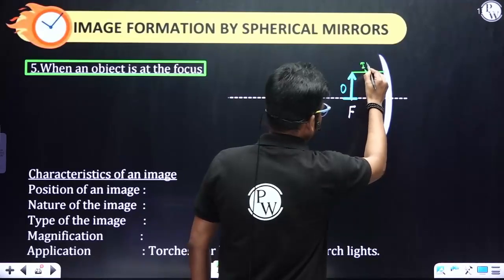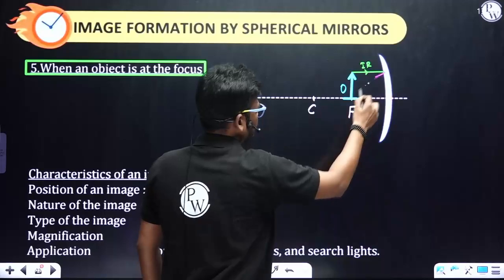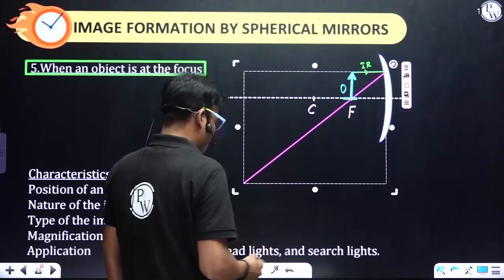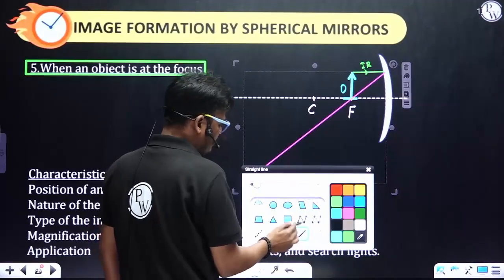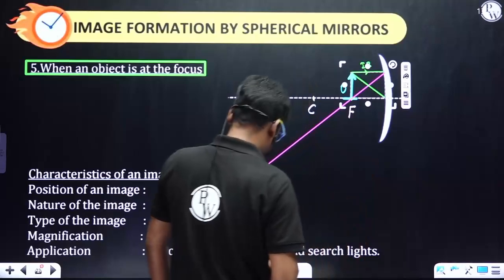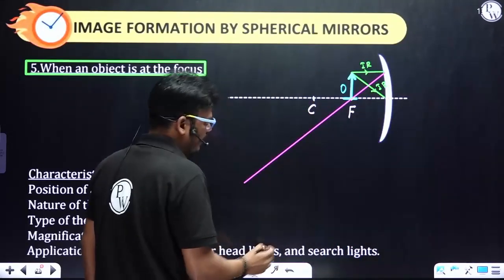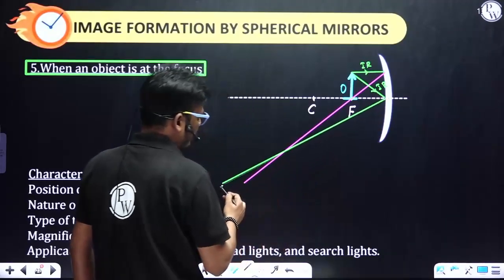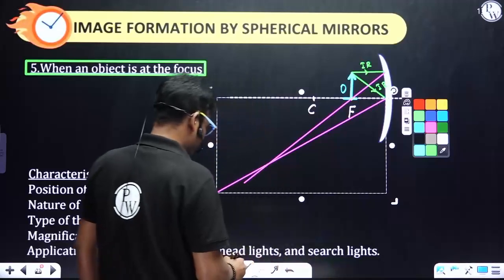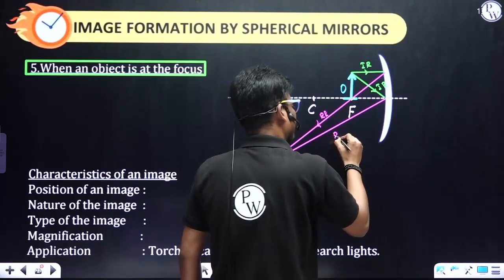This is incident ray. And whenever it is parallel to the principal axis, the reflected ray passes through the focus point. Done. And the next one, obliquely. Obliquely means according to the law of reflection. So let's consider this is incident ray. And reflected ray at the same angle. Okay. At the same angle you can consider. So here, this is the first reflected ray, and this is the second reflected ray.